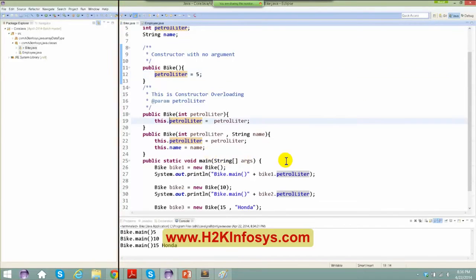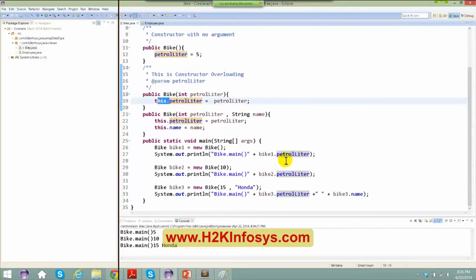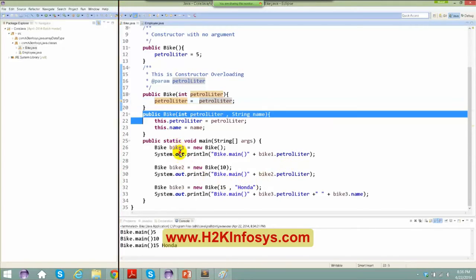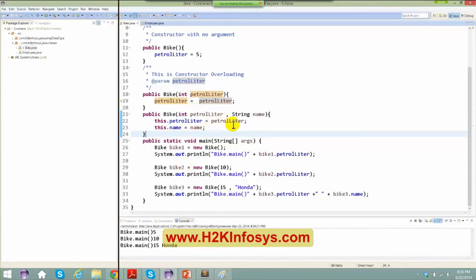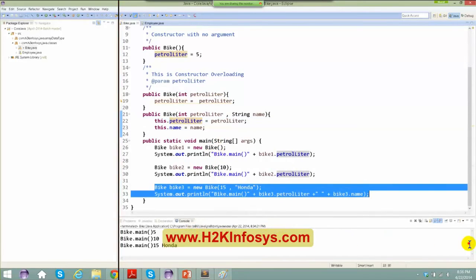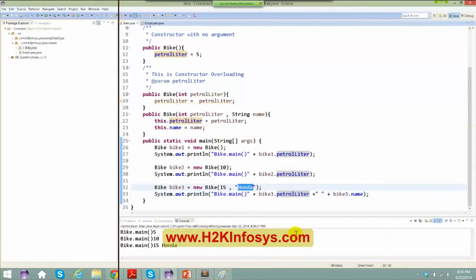Okay, let's say I'm not going to use this. You're saying if I don't use this, what is going to happen? You get the same values when you run it, don't you? I think you haven't seen the output right now. Let us run it again. So let me remove this. Let's talk specifically about bike 3, which is Honda. So let me rename this as Honda bike.